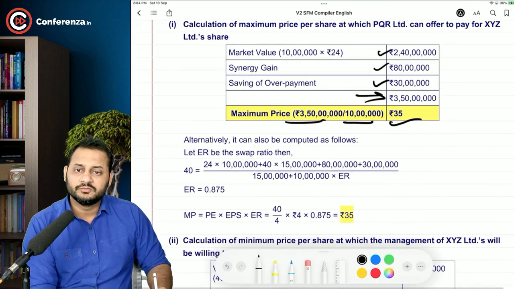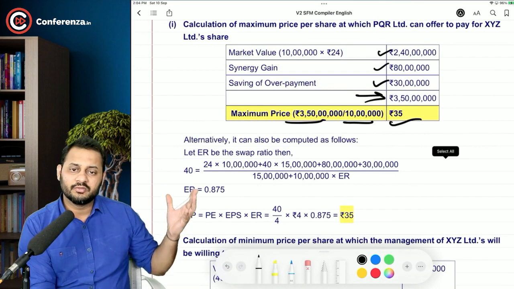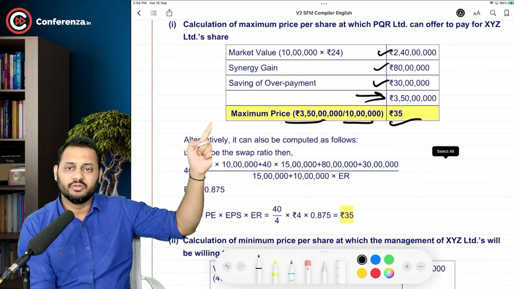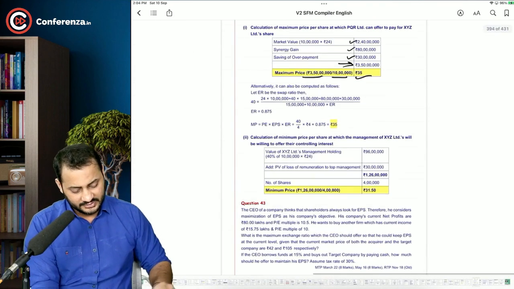That's it. This is alternatively how the swap ratio is calculated. This is a lengthy process. You can just follow this one. Okay. What's the next question?